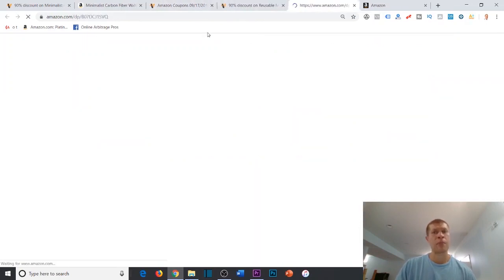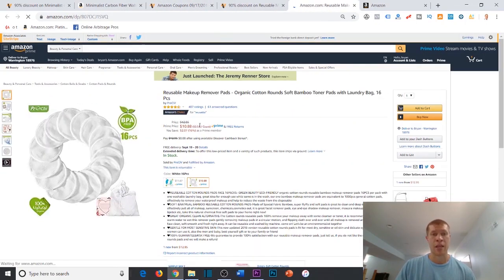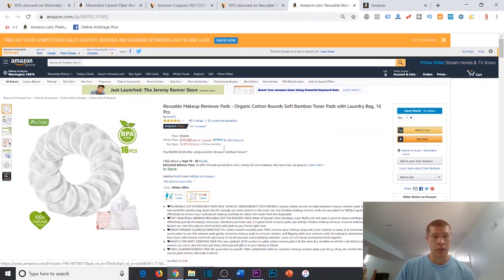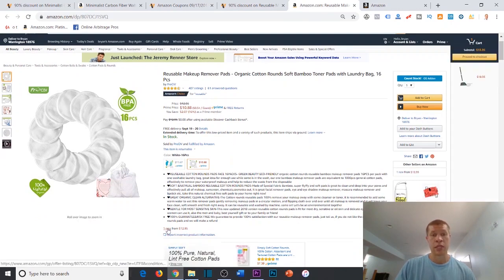Let's view it on Amazon. We don't want to claim the code before we view it on Amazon. See, this is why we view it on Amazon, right? We don't want to take their word for it that it's $12.95. It looks like clearly there's one new, so clearly it's the only original seller on this, but it looks like it's selling for $10.88, and is this like a lightning deal? I don't know why it's like a cut prime price right there. That's strange. But it looks like it's $10.88.